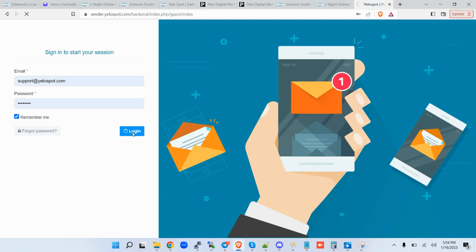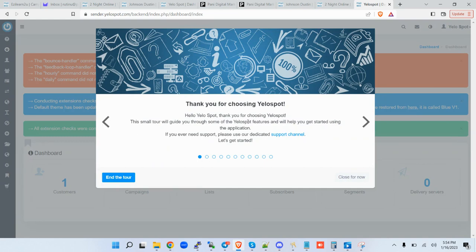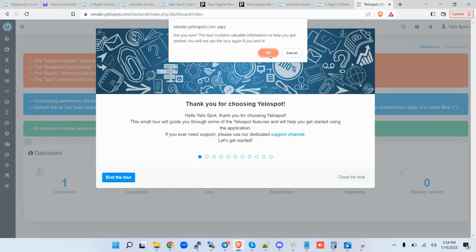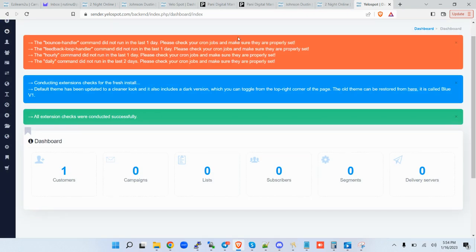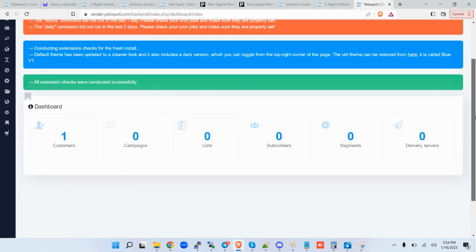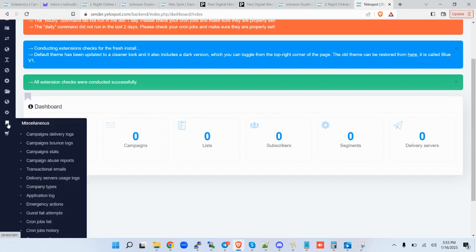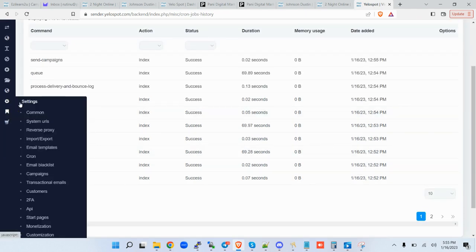For instance, you have multiple users. You may want to make those changes. So I want to end tour. I don't need that. So these are the cron jobs that are running, and the first thing you want to come here and check is the logs, the cron job history, to see if they are successfully running, so your system is perfectly working.